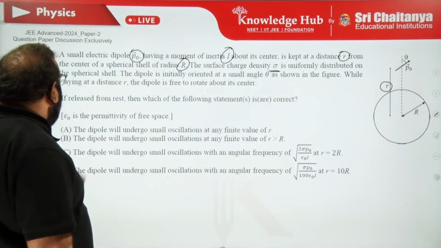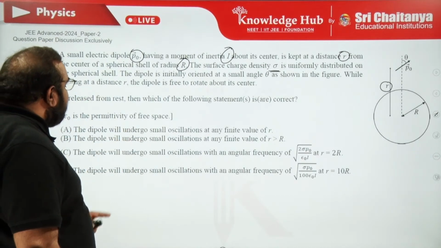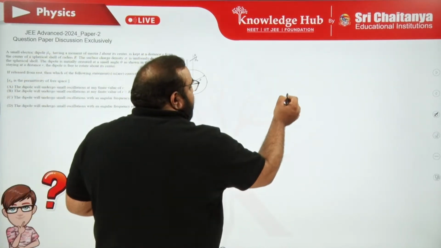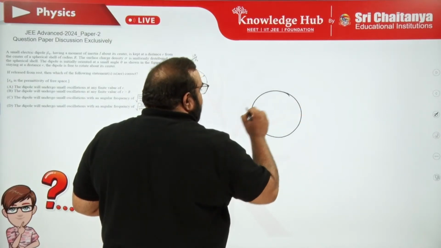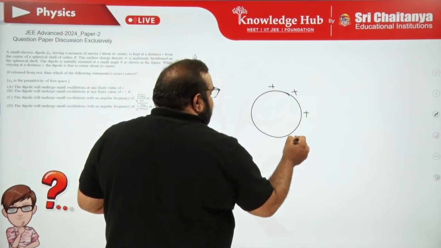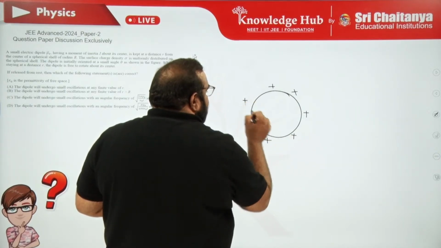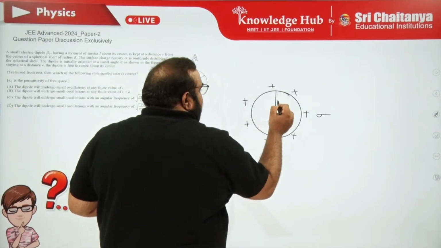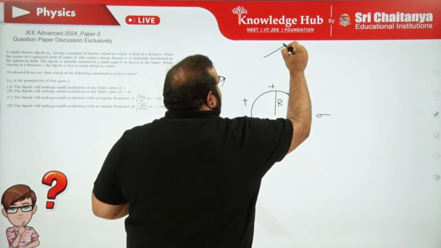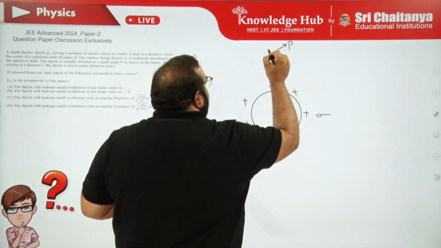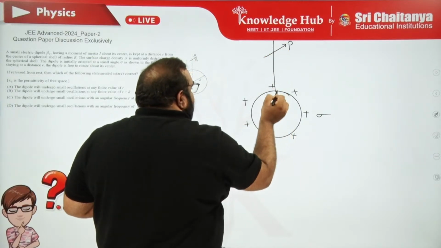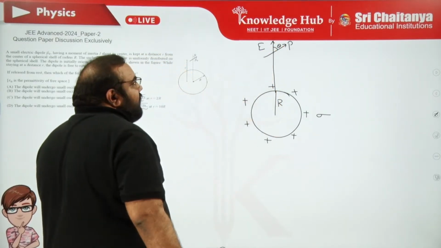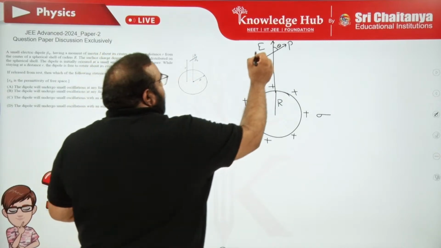Now we have to check the options: whether the dipole will undergo small oscillation, and the angular frequency. Let me show you the diagram. It is a charged spherical shell of charge density sigma, already mentioned, and the shell radius is capital R. The dipole is here, whose moment is p, which makes an angle theta with the vertical. This vertical is the direction of the electric field.